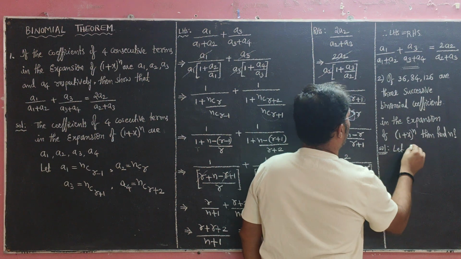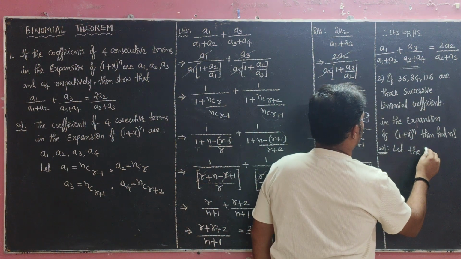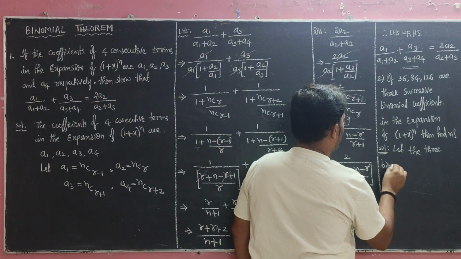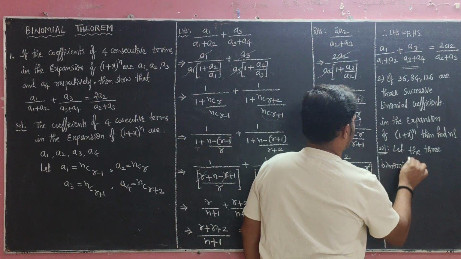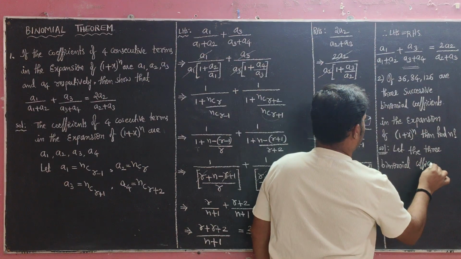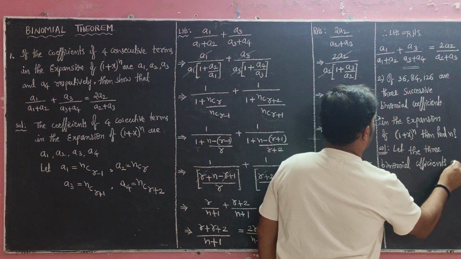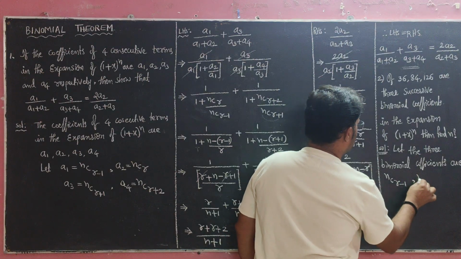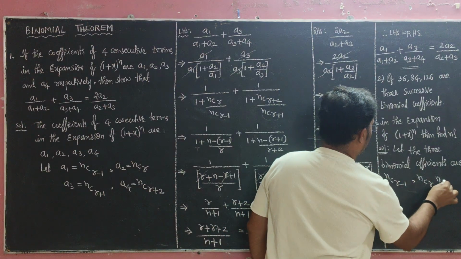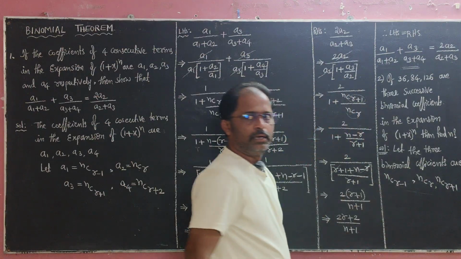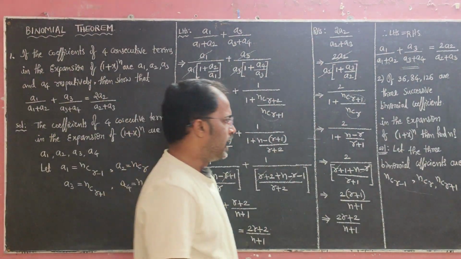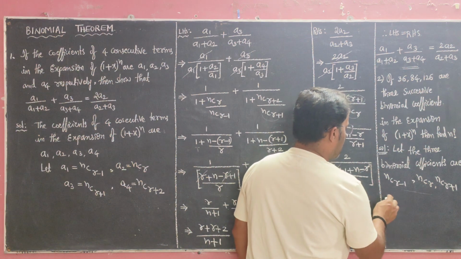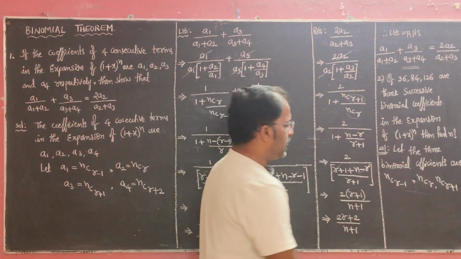Let the three binomial coefficients be NCR minus 1, NCR and NCR plus 1. So let NCR minus 1, NCR and NCR plus 1.